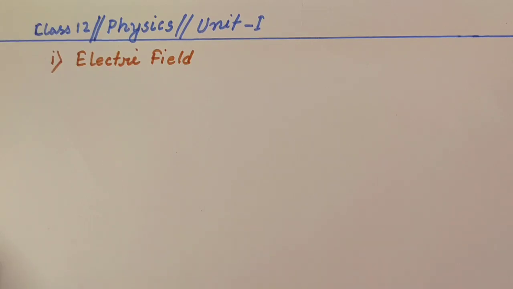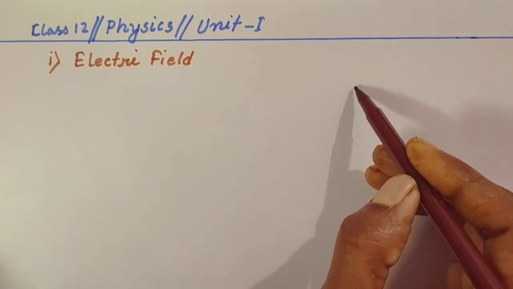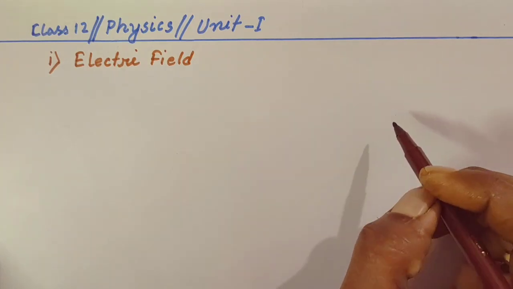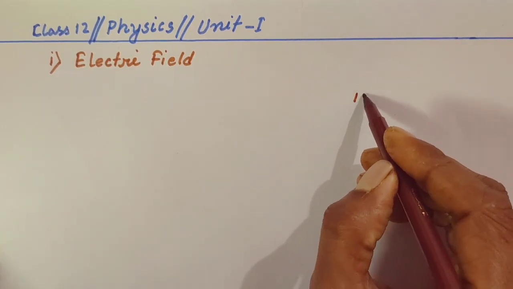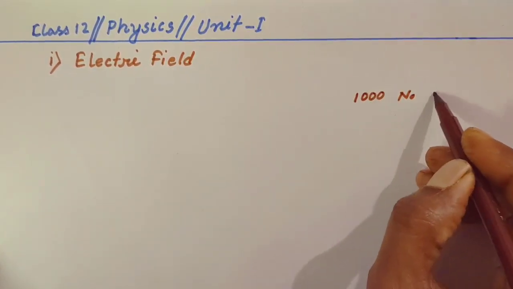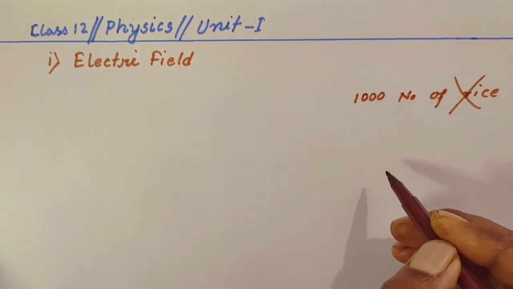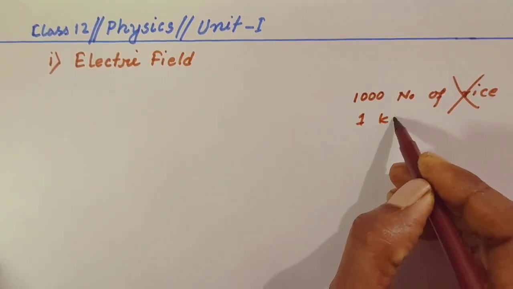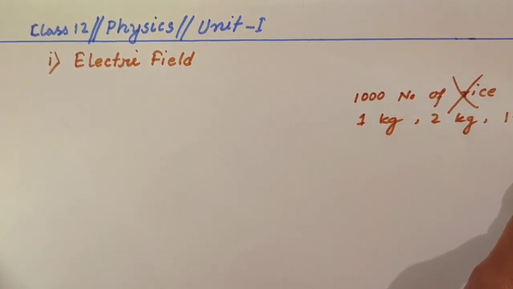For that purpose, let us have a simple example. Please listen carefully to the story. Suppose you are going to a grocery shop and you want some rice. You will not ask, give me this number of rice, suppose 1000 number of rice. No. You will ask either 1 kg, 2 kg, 1.5 kgs, like this.